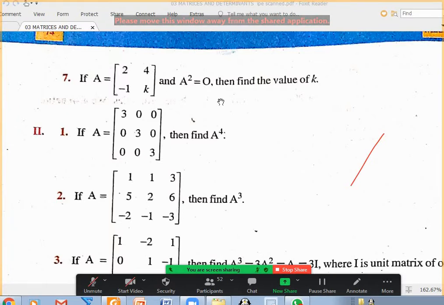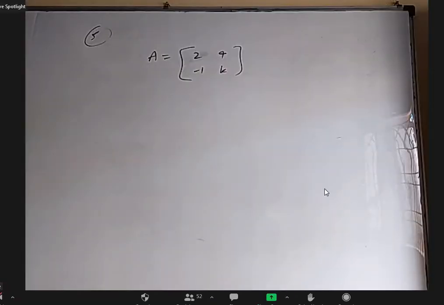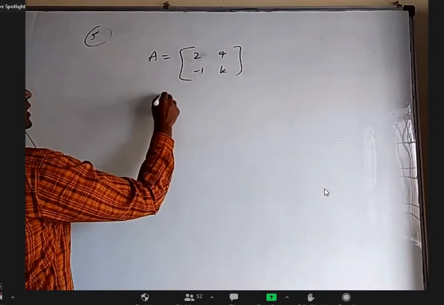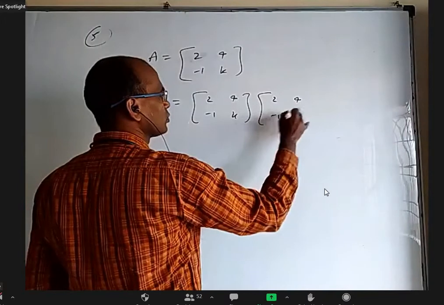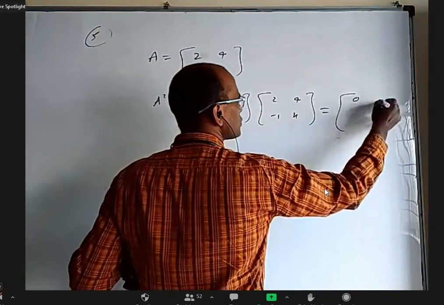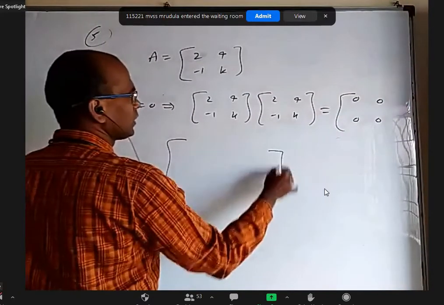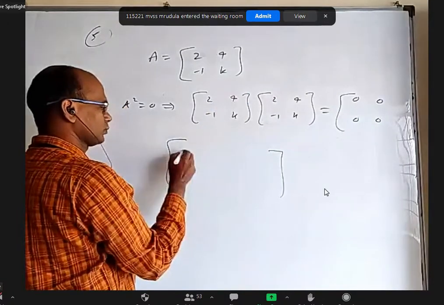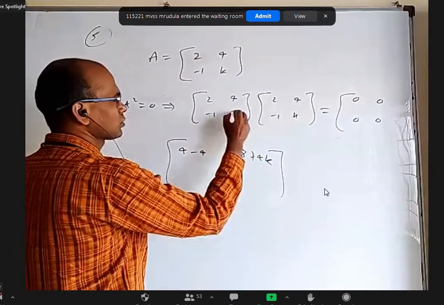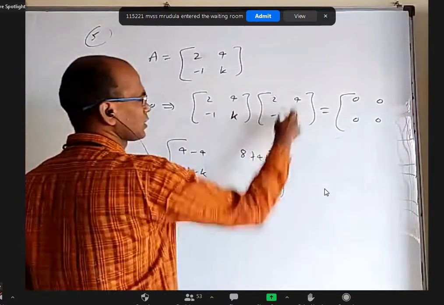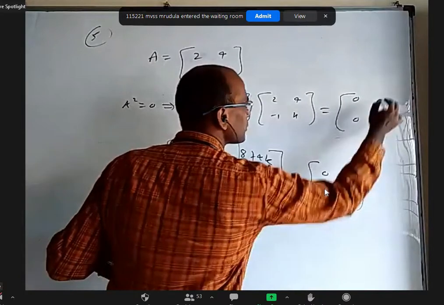Okay, this is A, 2, 4, minus 1, k. The A square is null matrix, we have to find k. So A square means 2, 4, minus 1, k, and again 2, 4, minus 1, k. It is null matrix, means 0, 0, 0, 0. First row into first column, 4 minus 4. First row into second column, 8 plus 4k. Second row into first column, minus 2 minus k. Second row into second column, minus 4 plus k square, equal to 0, 0, 0, 0.